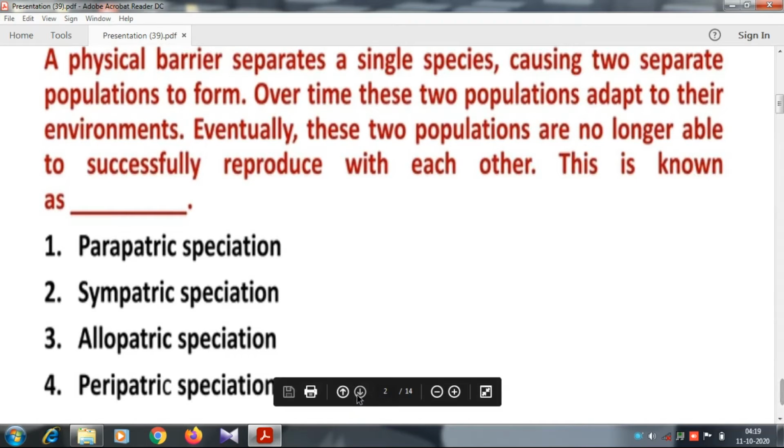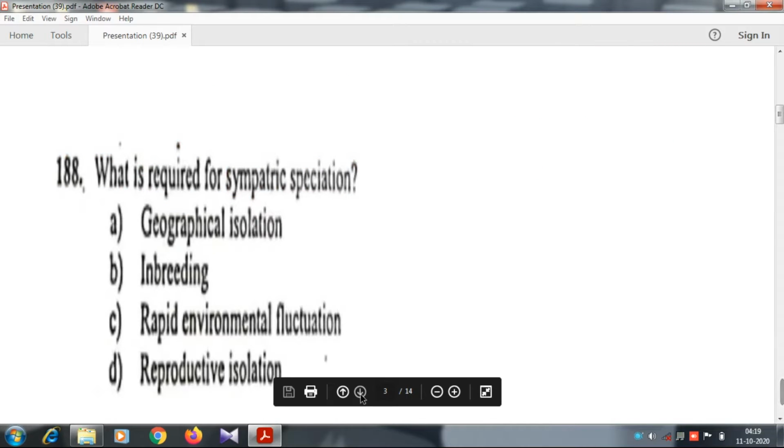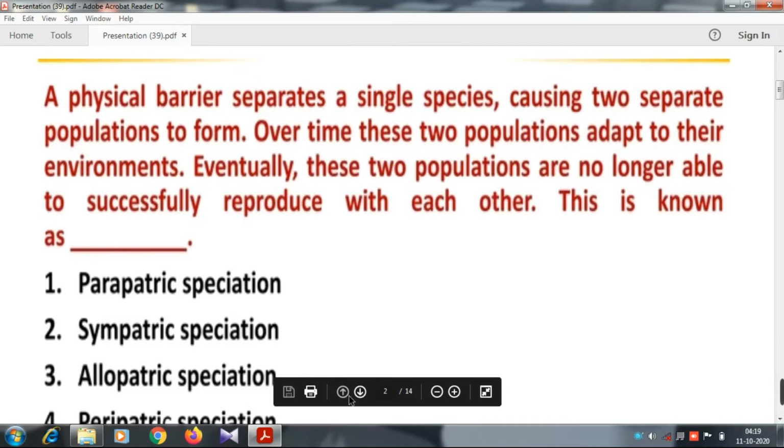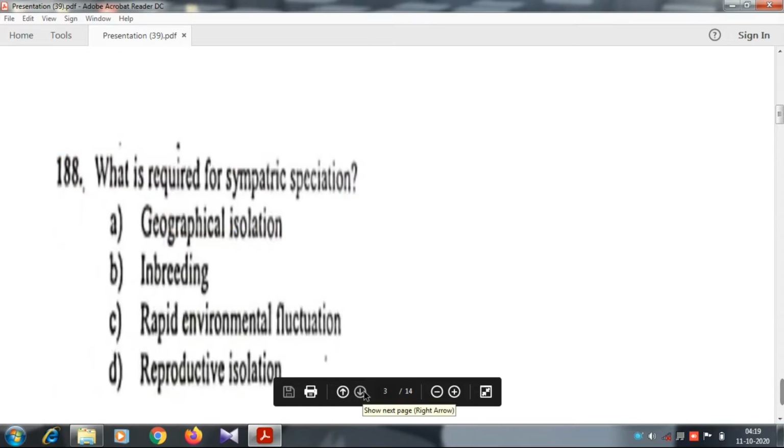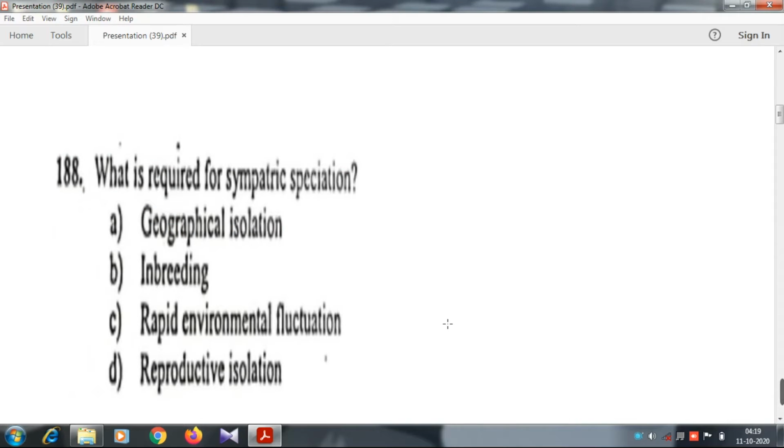The next question. What is required for sympatric speciation? Geographical isolation? No. The options are inbreeding, rapid environmental fluctuation, reproductive isolation.